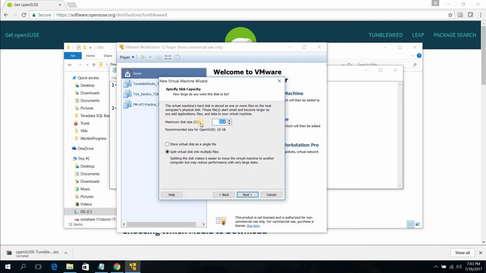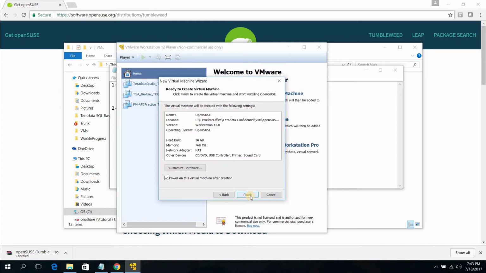Okay, now here I'm gonna leave this option as default. I'm gonna assign the maximum disk size to be 20 GB, and also I'm gonna select this option, store virtual disk as a single file. So now just click next, leave everything as it is.